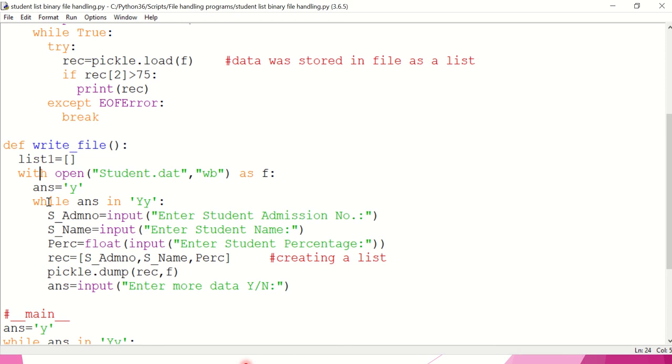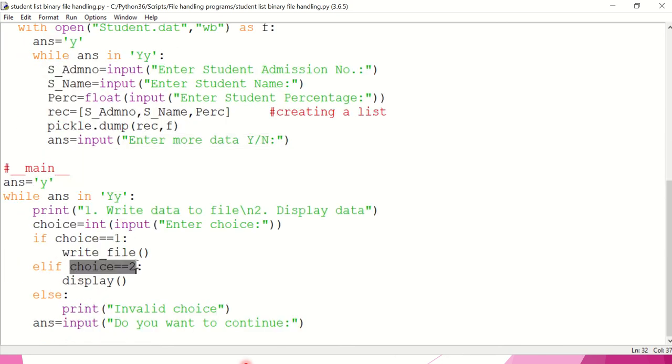So here I am taking in a while loop admission number, name, and percentage from the user and putting them in a list. I'm assigning the list to the variable rec, and then using pickle.dump I am writing rec in the file. The while loop will make these statements repeat, and then I'm asking the user if he or she wants to enter more data. If the user enters no, then this while loop will break. Then, if the user enters choice as 2, then we give a call to display function.